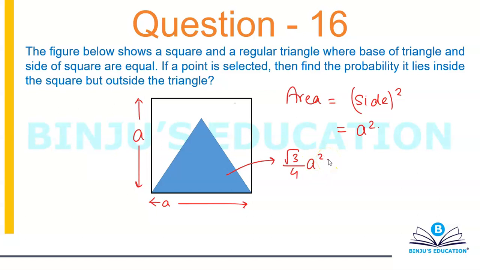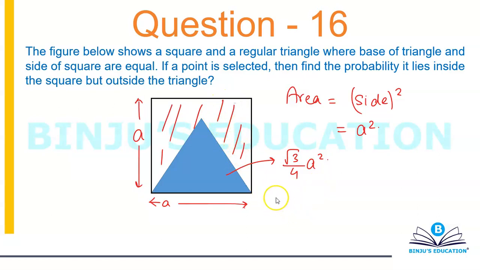Now the question is, if a point is selected, then find the probability it lies inside the square but outside the triangle. Now this is a question in which you have to calculate the probability according to the area of the regions. So I need to calculate the area of this region, which is inside the square but outside the triangle.